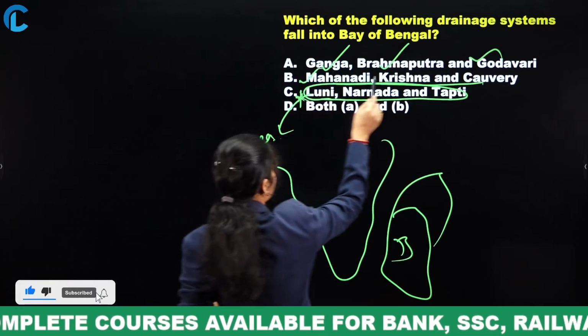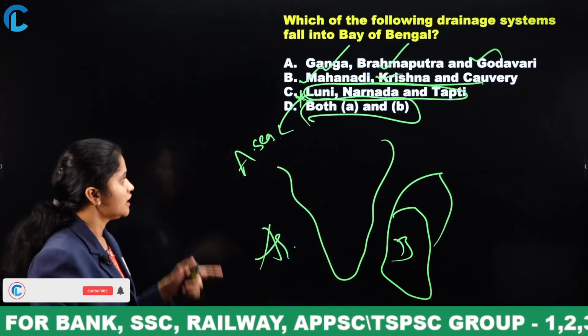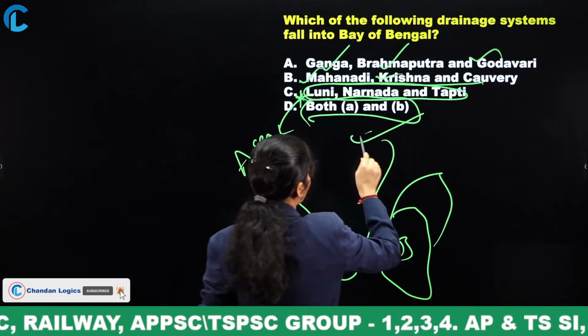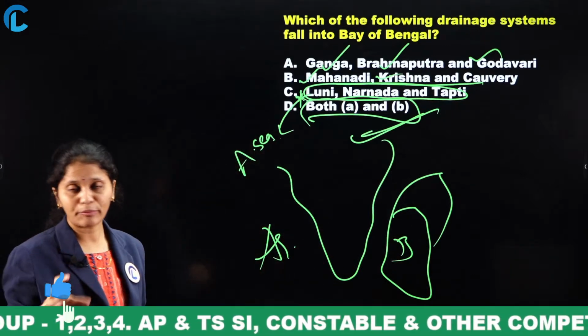Okay, so even option B is correct. So what is option D? That is both A and B. Here your answer is option D. Both A and B, all these drainage systems fall into the Bay of Bengal.